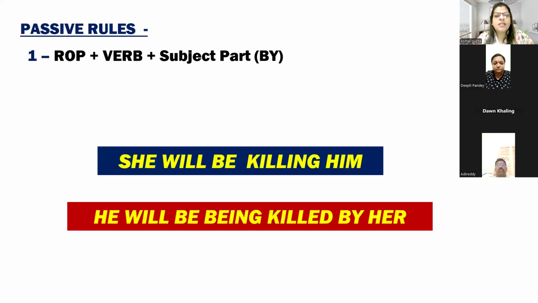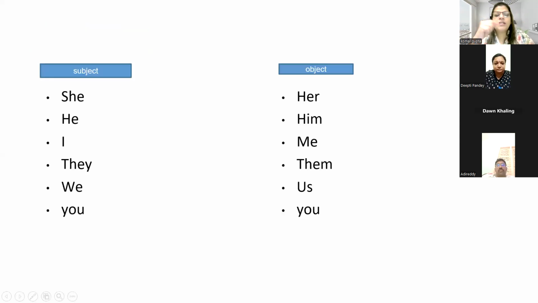Okay. Now, guys, these are the rules. As we already discussed, what is the rule of passive voice? Object plus verb plus subject part. Now, this is a table which is very important, guys. If the subject is she, the object is her. He, him. I, me.